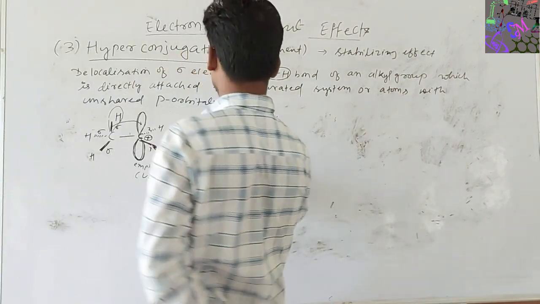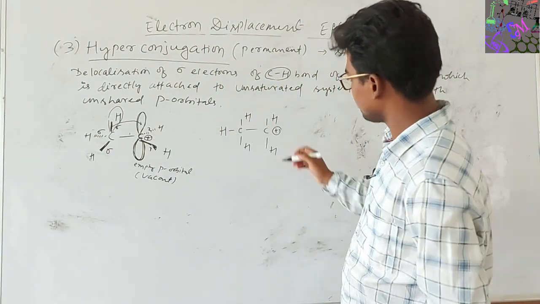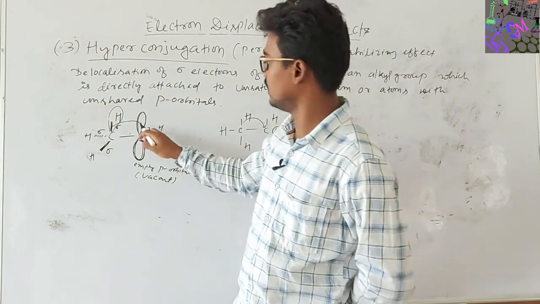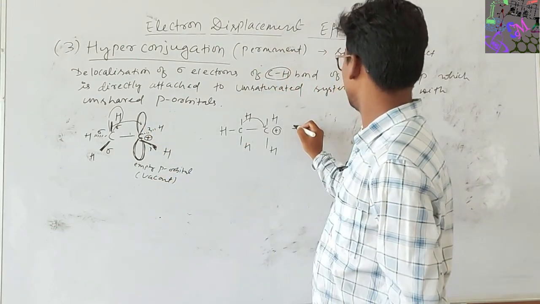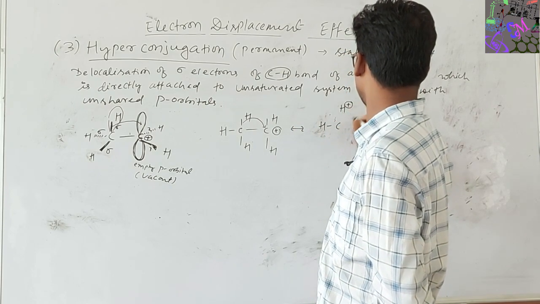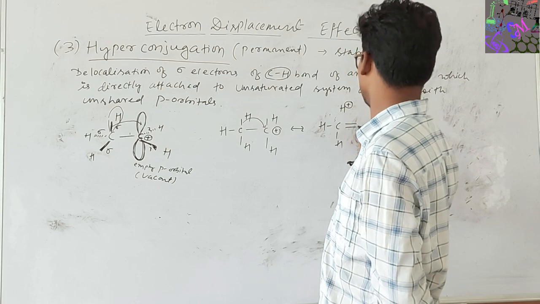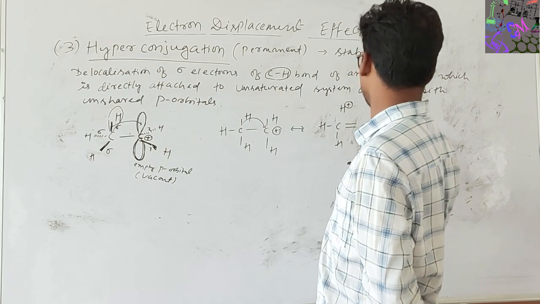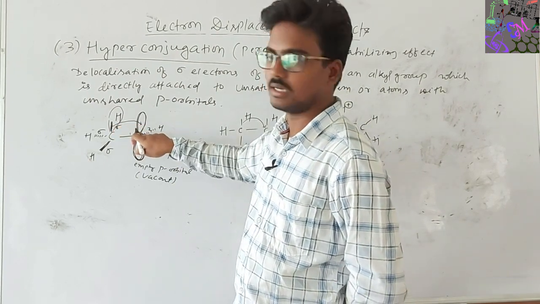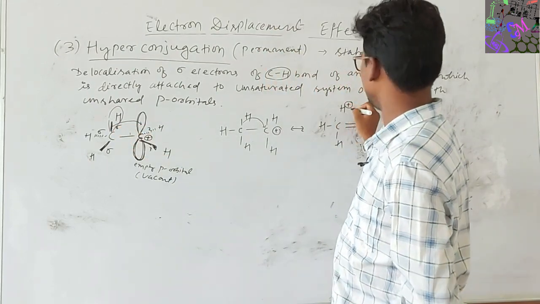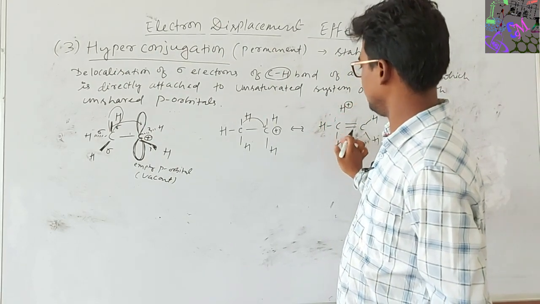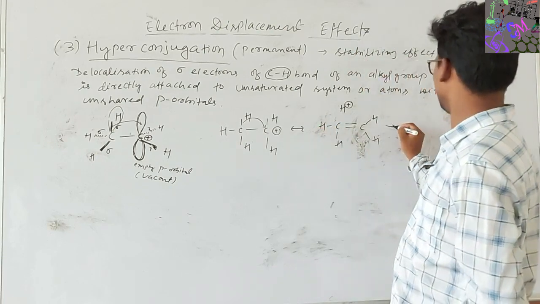See here, this is the actual structure of this compound. As this bond moves to this carbon, that is, to the empty p orbital, it forms a double bond here, because these 2 electrons are now bonded with carbon, and this hydrogen does not contain any electron. Like this for the other 2 hydrogens also.